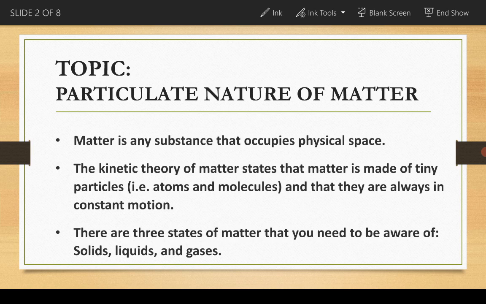In case someone asks you how many different states of matter you have, we have 3 states of matter. So we are saying there are 3 states of matter that you need to be aware of.